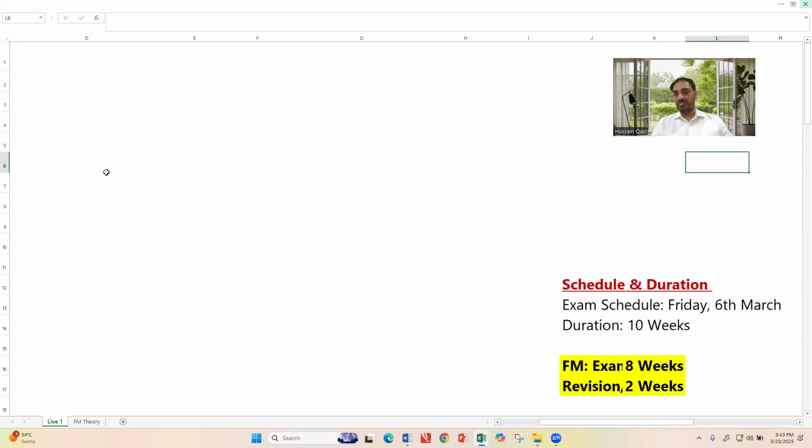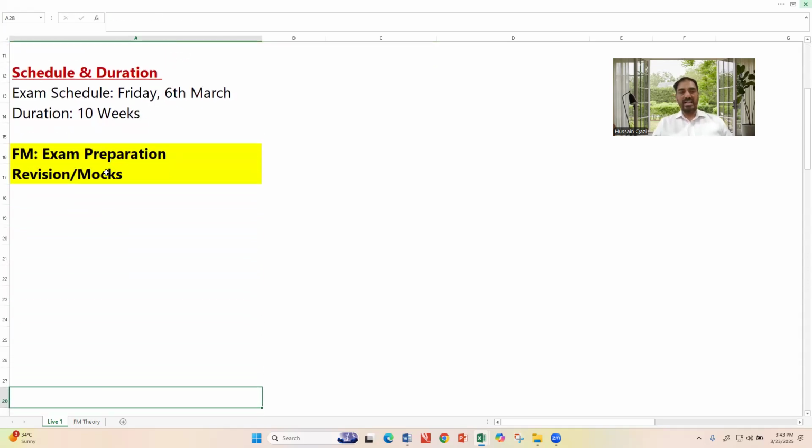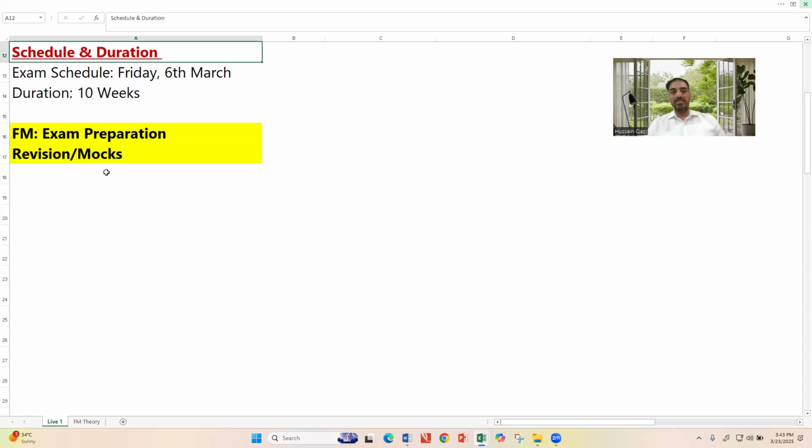Number 1, schedule and duration. Students, this is a very important point. You must be aware of point number 1, that is about schedule and duration. Your financial management ACCA exam is scheduled for Friday 6th of June. Today is 22nd of March. Your exam will be held on 6th June, Friday. So the duration you have is 10 weeks.